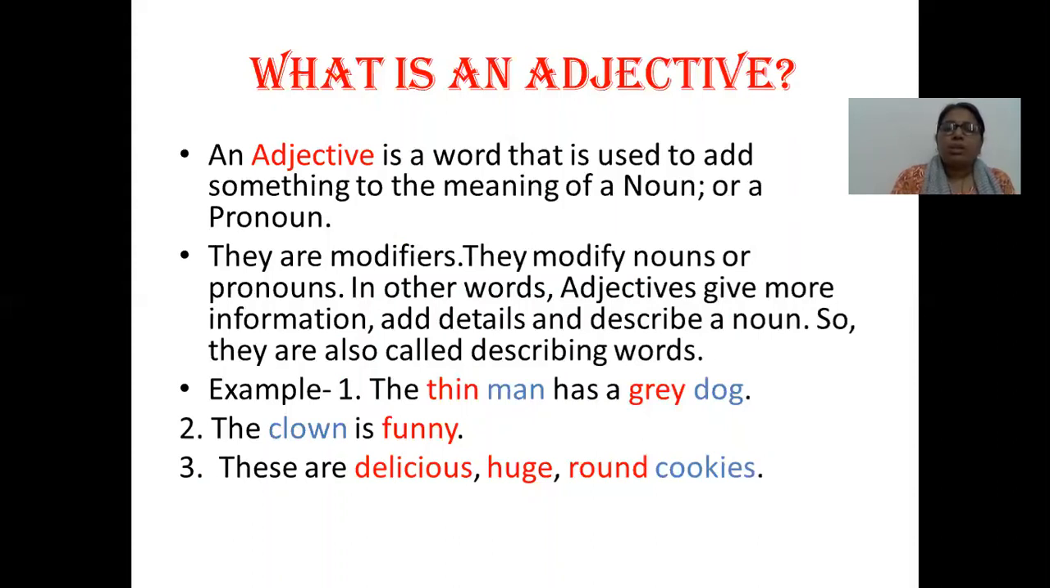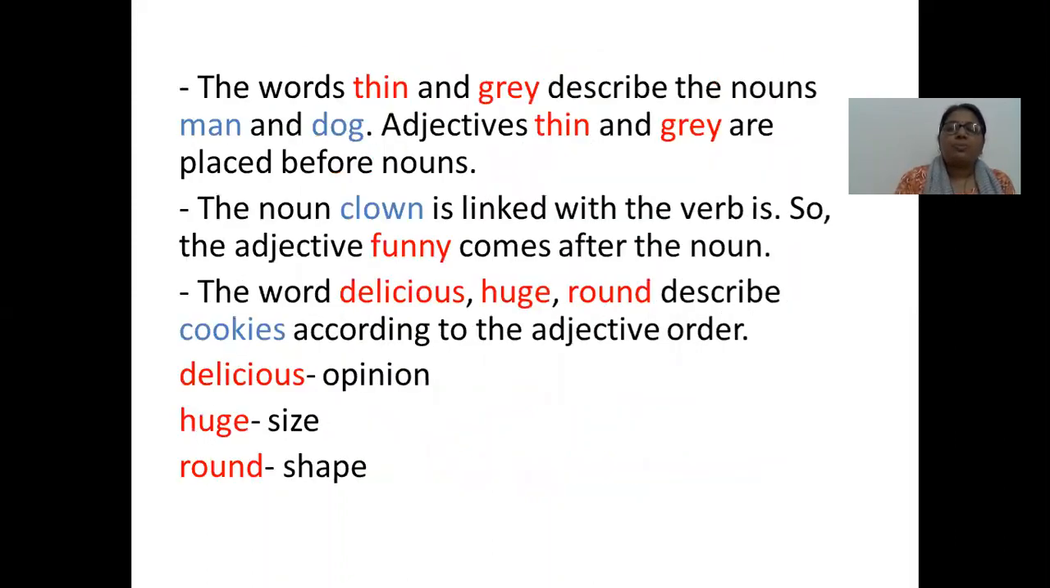Examples: The thin man has a grey dog. The clown is funny. These are delicious, huge, round cookies. So the words in blue, like man, dog, clown, cookies, are nouns. And the words in red, thin, grey, funny, delicious, huge, round, are adjectives. But the position is changed in each sentence. So let's study that also.